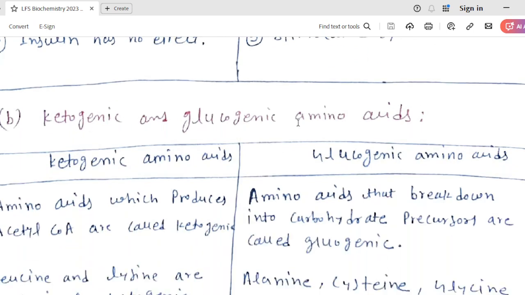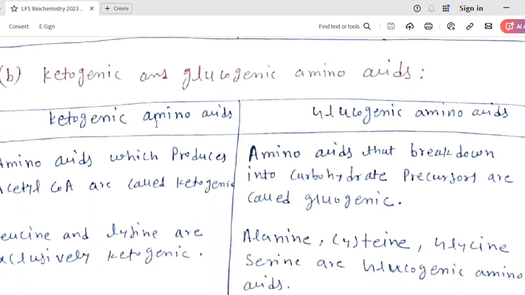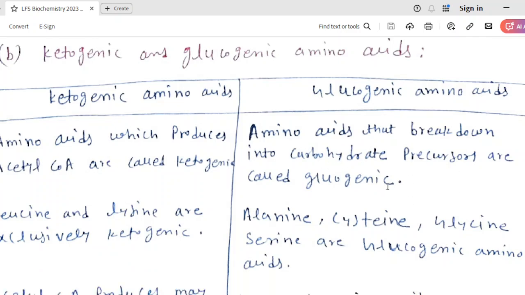Ketogenic and glucogenic amino acids. Ketogenic amino acids and glucogenic amino acids. Amino acids which produce acetyl coenzyme A are called ketogenic because they contain a ketone group. Glucogenic amino acids break down into carbohydrate precursors, and they are called glucogenic because those carbohydrate precursors will form glucose via gluconeogenesis. Hence, these kinds of amino acids are called glucogenic amino acids.